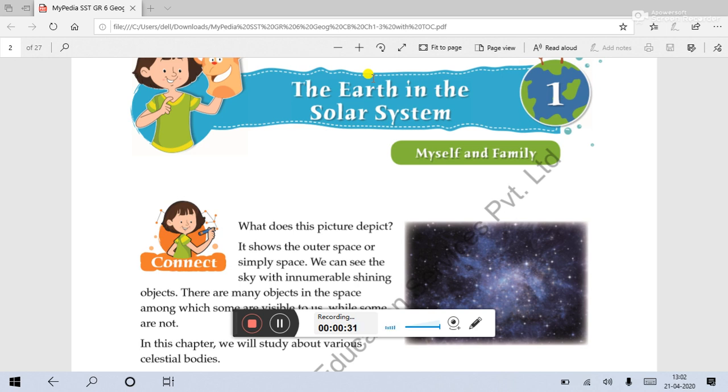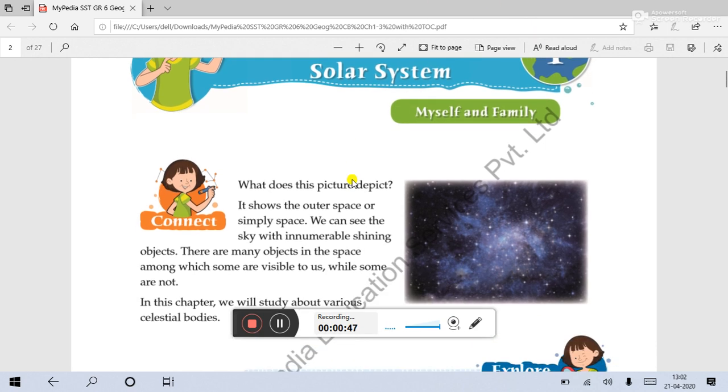Previously in class 5 also we have studied a little bit about it, but this time we are going to study it in a complete sense. First of all, we need to know what is space. Before starting solar system, we need to know what is space.